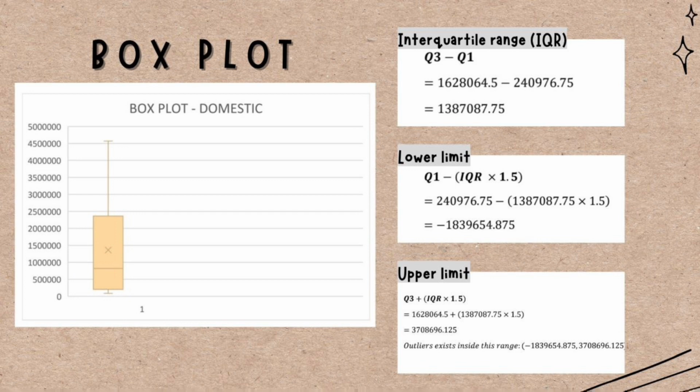1839654.875. For the upper limit, the formula is Q3 plus interquartile range times 1.5. The total is 3708696.125. Outliers exist outside this range.